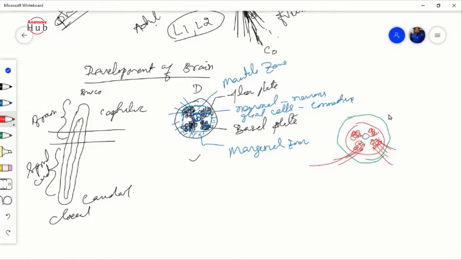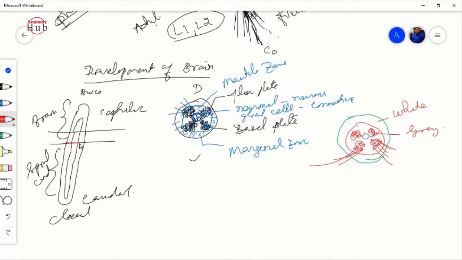That means this marginal zone is mainly white matter area, and this mantle zone is mainly the gray matter area, right?